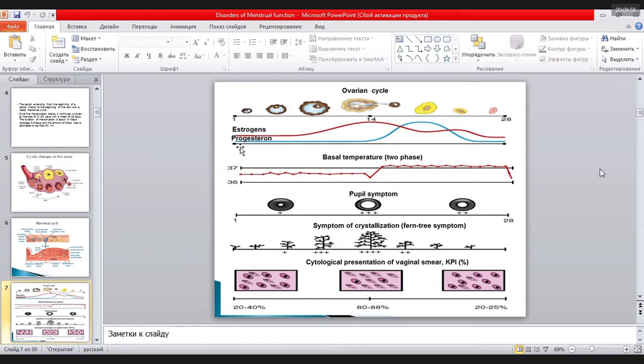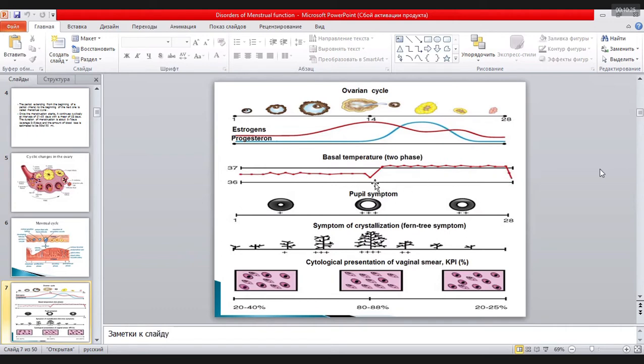The woman puts the thermometer in the rectum, and every day at the same time in the morning she does the measuring. If the basal temperature has a monophase character, with no changes in temperature, continue for one month. Usually we do the measuring for 3 months and then draw a conclusion.